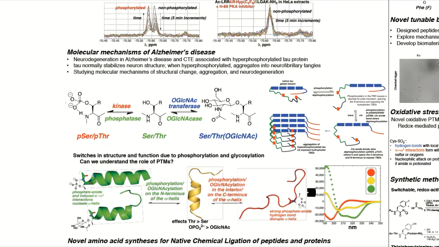A specific application of phosphorylation which we study is Alzheimer's disease. The tau protein is an intrinsically disordered microtubule-associated protein, which undergoes hyperphosphorylation in Alzheimer's disease and CTE. When hyperphosphorylated, tau dissociates from microtubules, becomes rigid, and aggregates into neurofibrillary tangles. Using synthetic strategies, we are studying the structural and functional effects of post-translational modifications such as phosphorylation on peptides and proteins derived from tau. We have found that phosphorylation and glycosylation have opposing effects on the structure of tau.